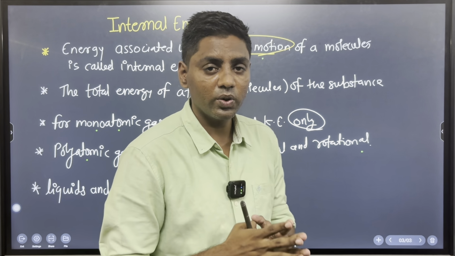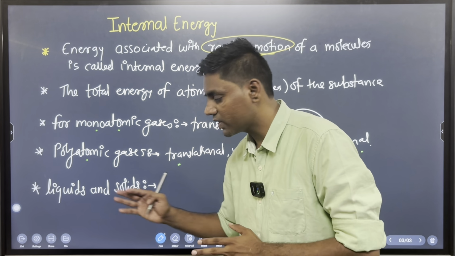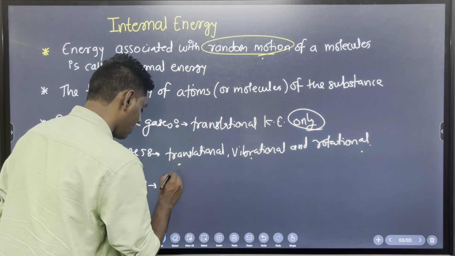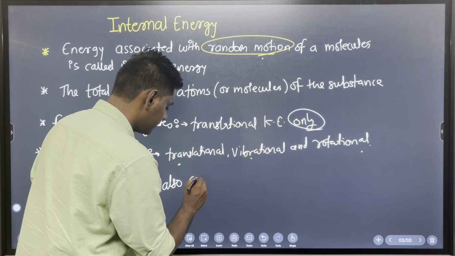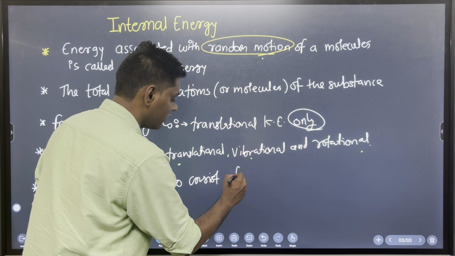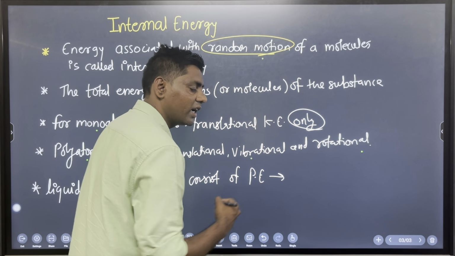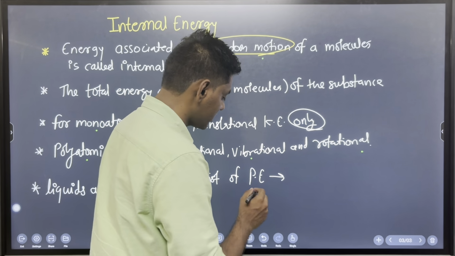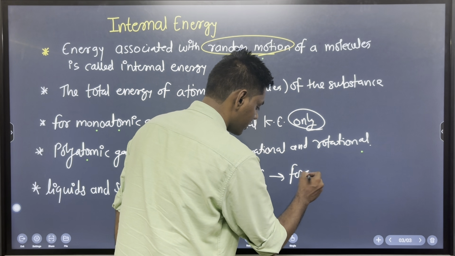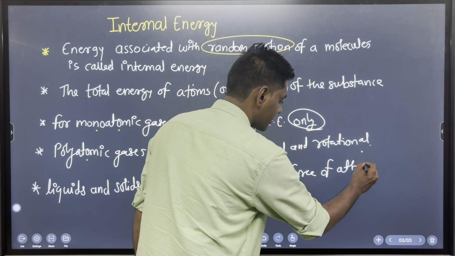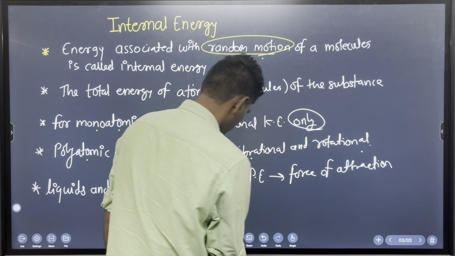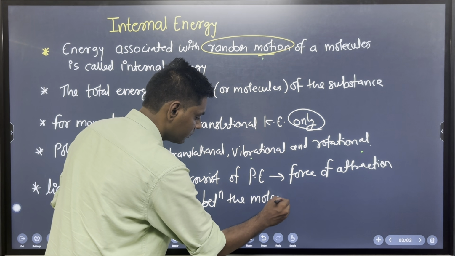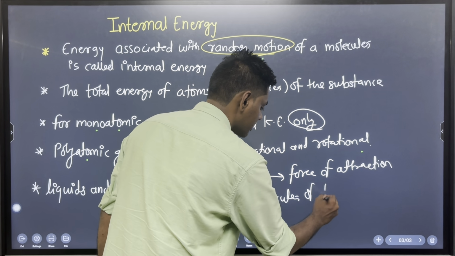But these are for gases. When there are liquids and solids, internal energy also consists of potential energy, and that potential energy is associated with the molecules because of the force of attraction between the molecules of the substance.